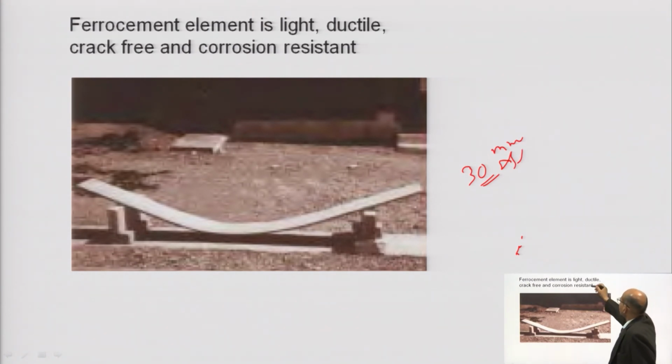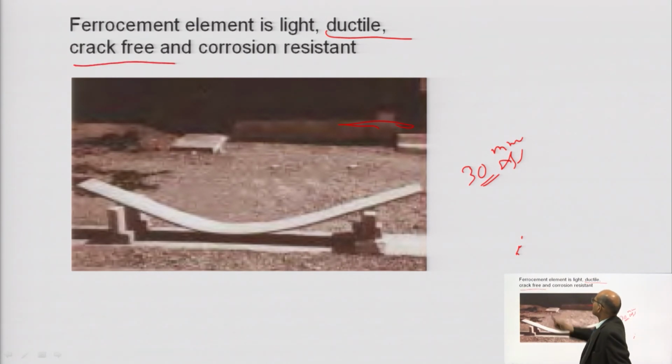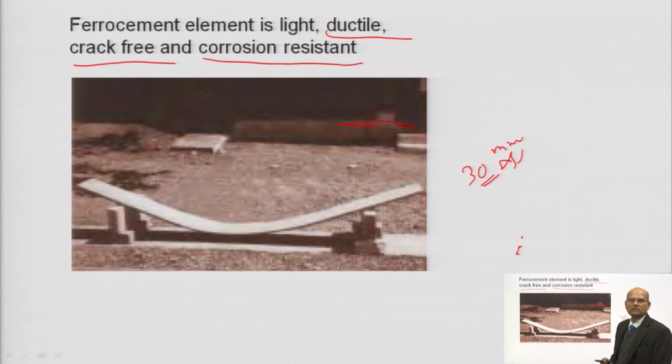If weight is light, this gives you a crack free surface. Corrosion resistance is also high because you are using a low water cement ratio, as well as a rich mortar.